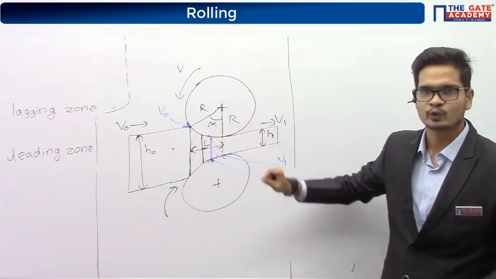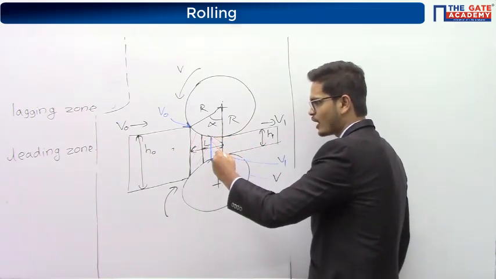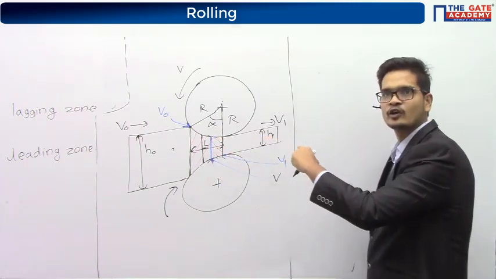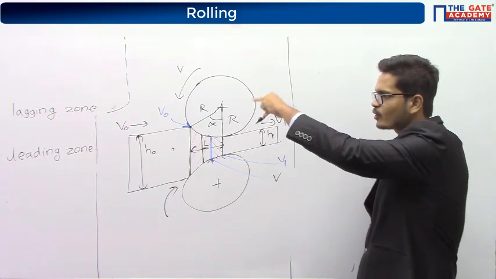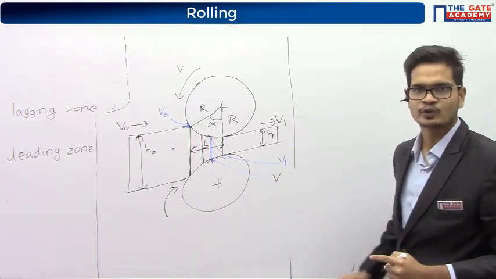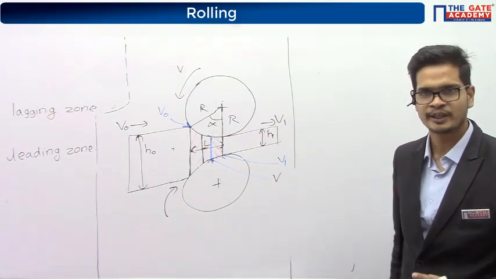Let us take the leading zone. At the outermost point of the leading zone, the velocity of the component is V1 and the velocity of the roller is V. So again, there is some relative velocity between the component and the roller, so there will be some slip.